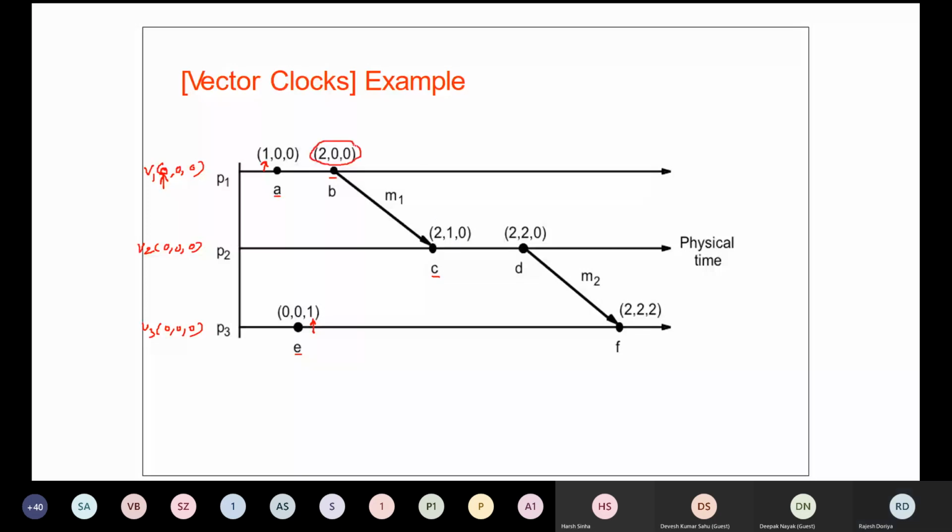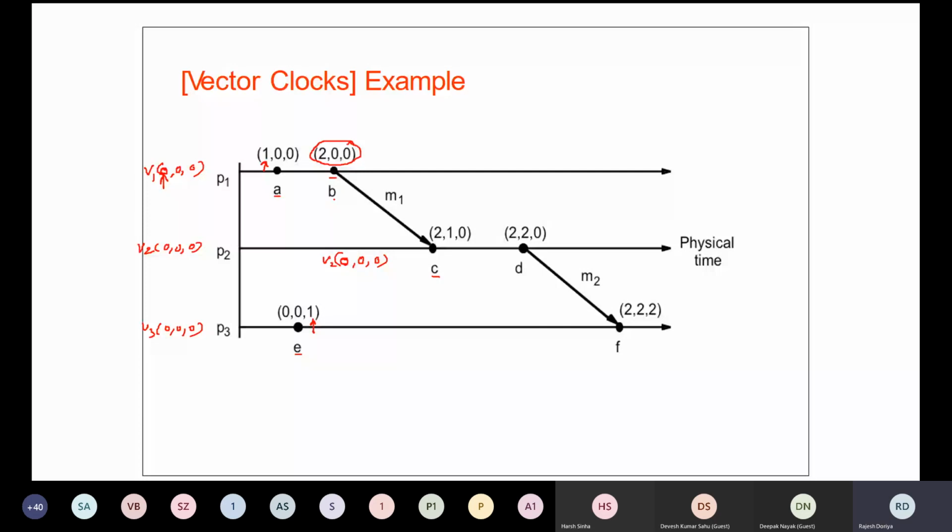At present, the value at P2 was 0, 0, 0. Now we have to compute the maximum, so how to compute it? We compute the maximum of corresponding values: first to first, second to second, and then third to third.